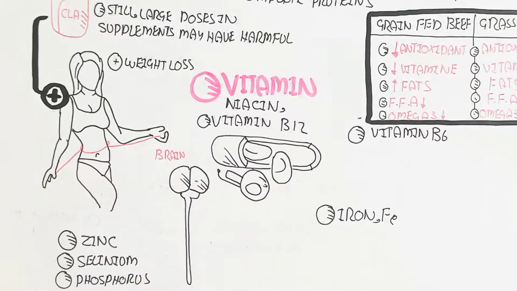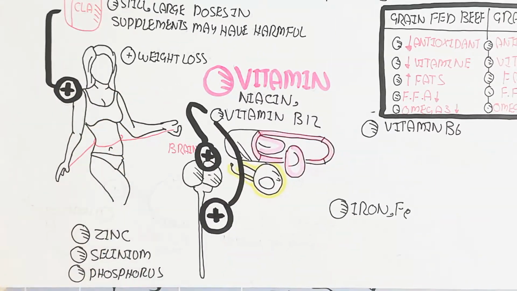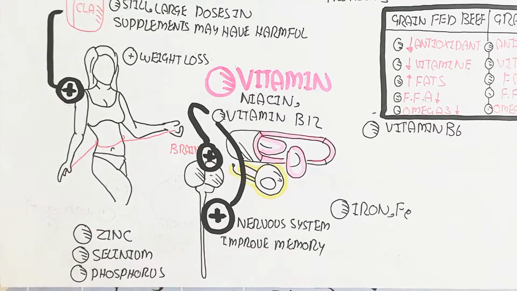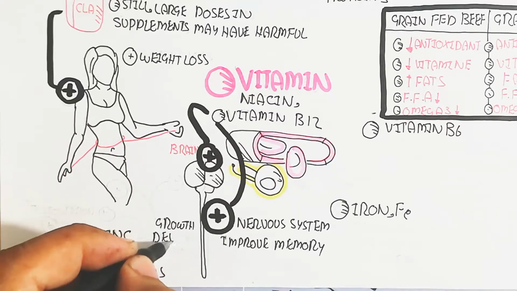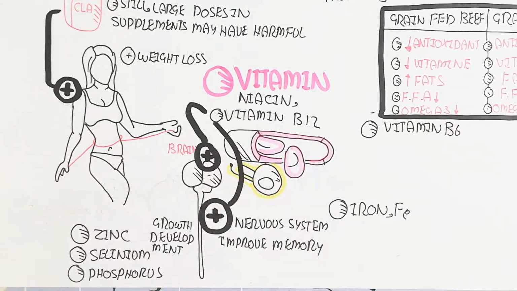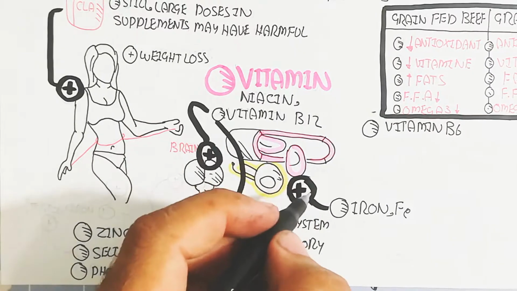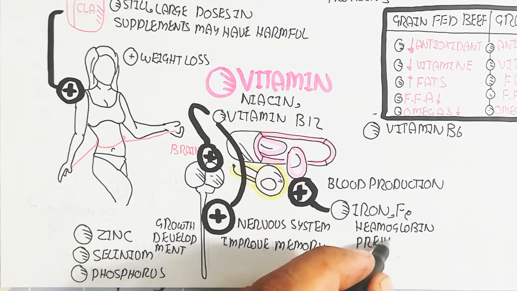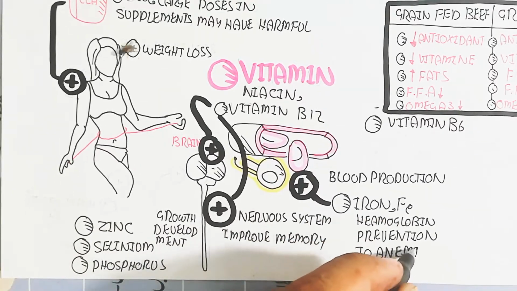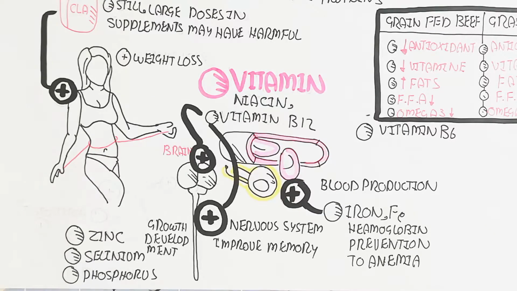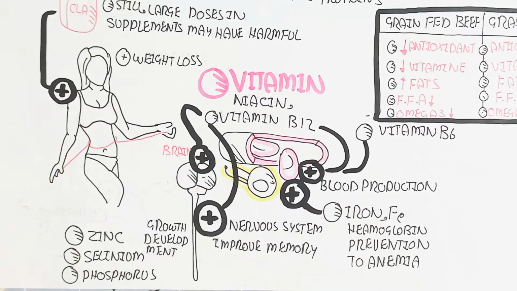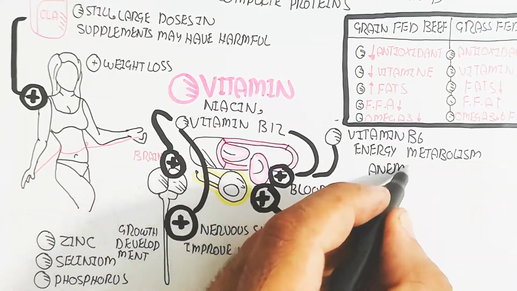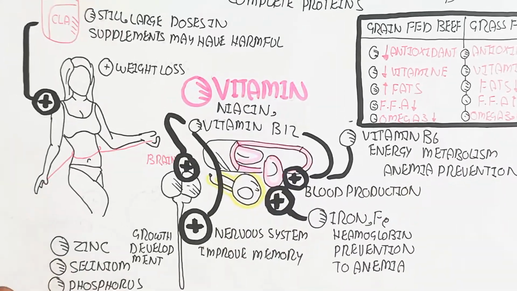Phosphorus is important for DNA repair as well as other things, like bone formation, and on the other hand, calcium will combine with the phosphorus. So on the other hand, here is basically the iron and vitamin B12, which develop the nervous system and improve memory and brain, while the iron leads to hemoglobin, preventing anemia, the decrease of hemoglobin, and vitamin B6 for energy metabolism, and anemia prevention also.